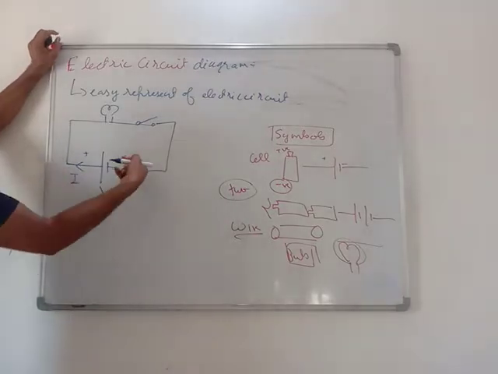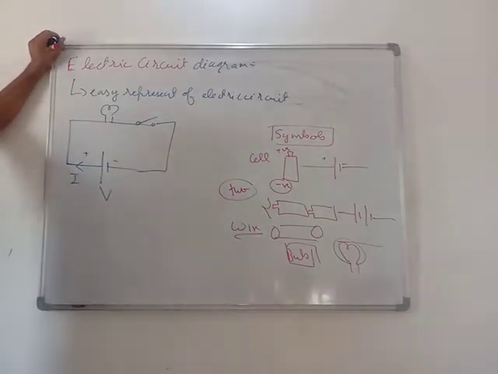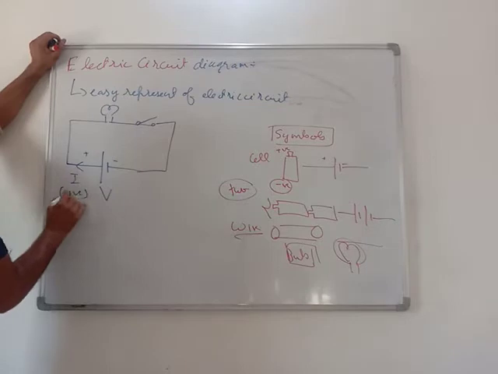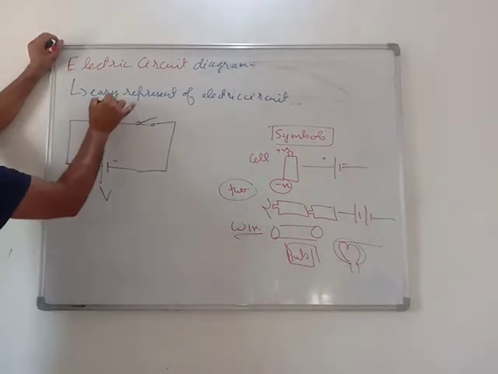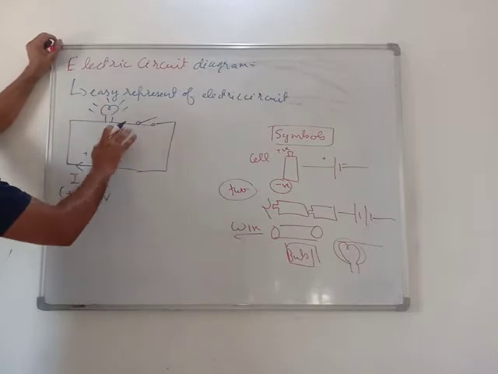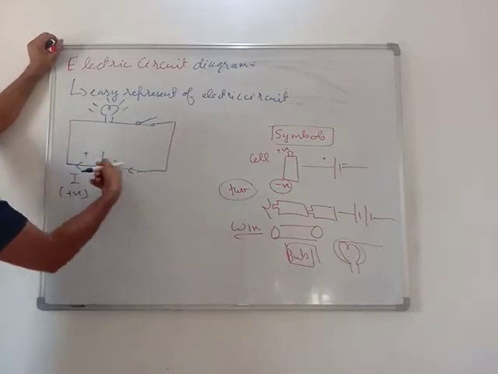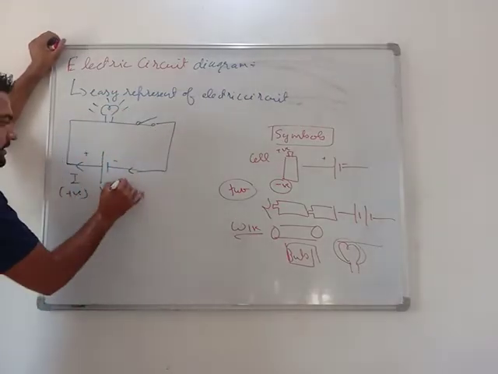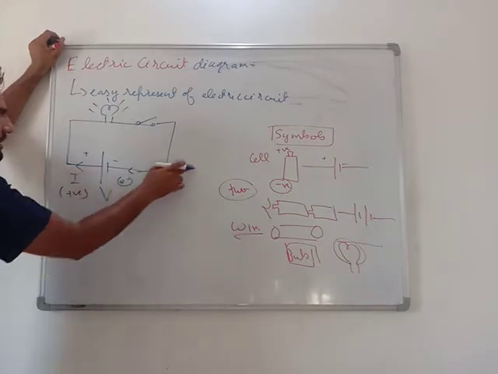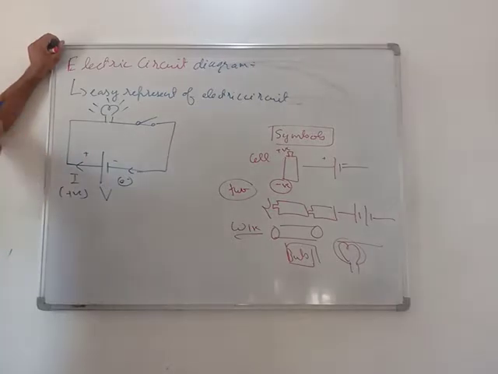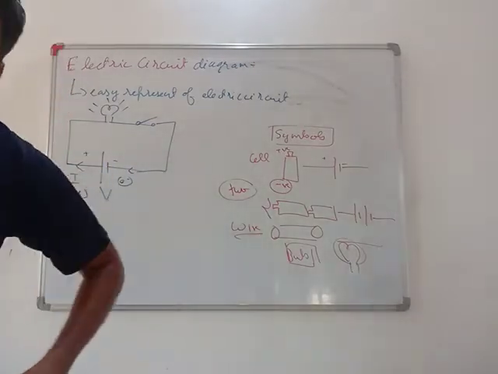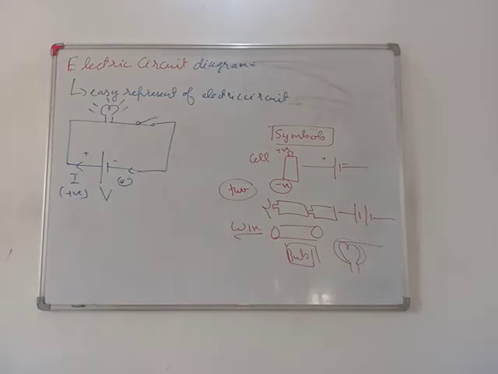Very important. From the positive terminal current will start flowing, that is, positive charge will start flowing. As the current reaches the bulb, the bulb will glow. And from there it will enter back into the battery. Or you can say electrons will flow through this path, go into the bulb, the filament will start glowing, and my circuit will be complete. Electric circuit, path of the current. Electric circuit diagram, easy representation.